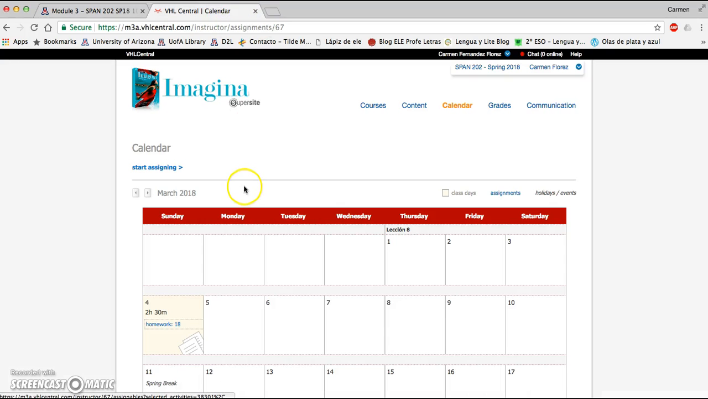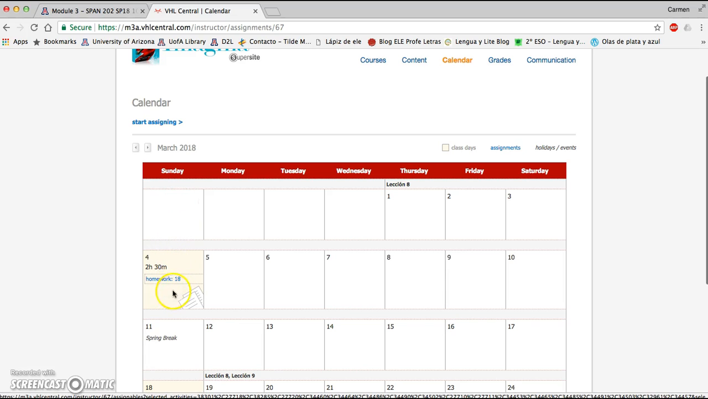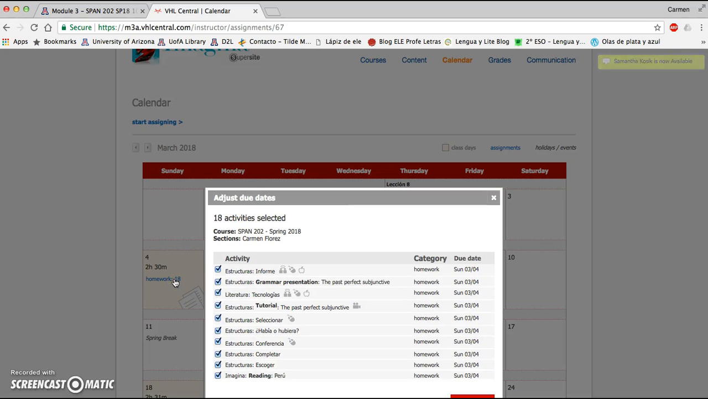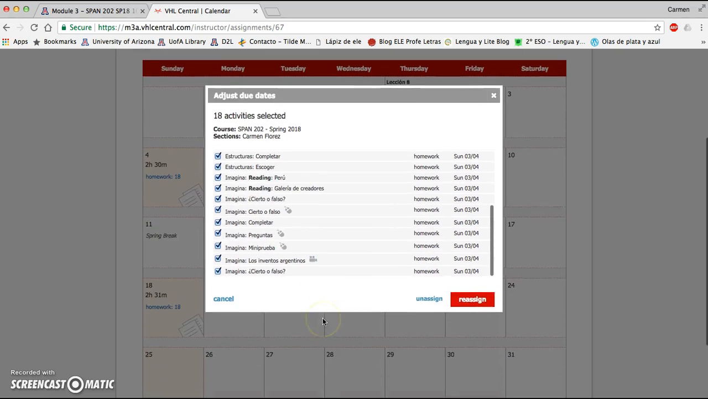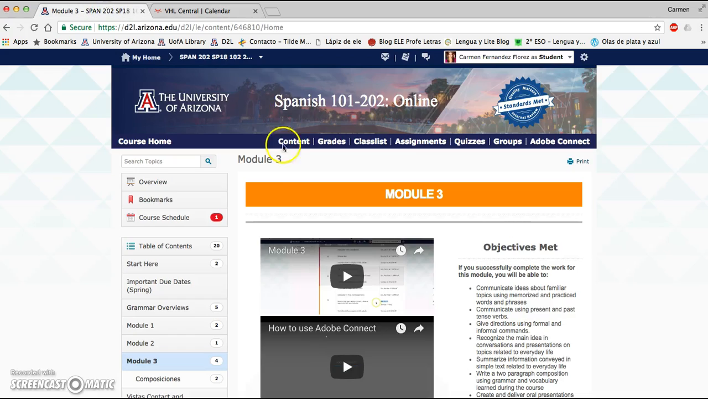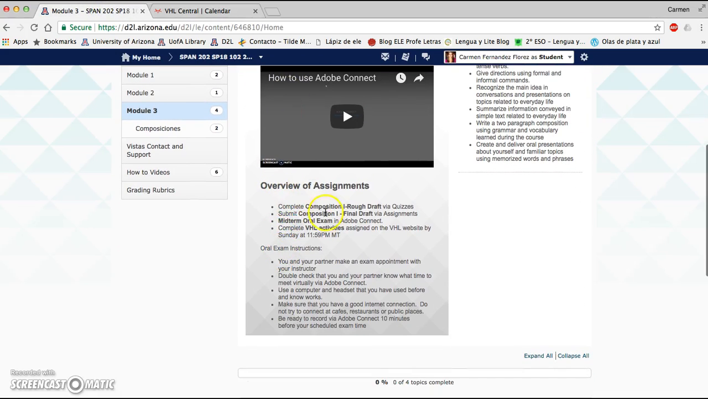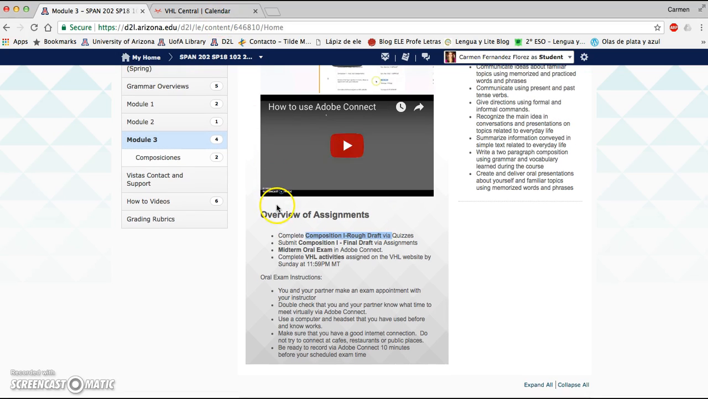As always, you have VHL assignments. This Sunday it will already be March, so if you come to the calendar, you have to come here to March, and you have 18 assignments. 2 of them, as always, are oral dialogues with your partner. And I think that's all for now. Okay, here you see an overview of all of the assignments for module 3. Okay, we will have in March the midterm oral exam. I will let you guys know more details about it in a week or so, but for now just focus on the rough draft of the composition and the VHL assignments.